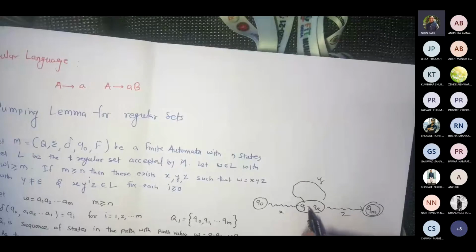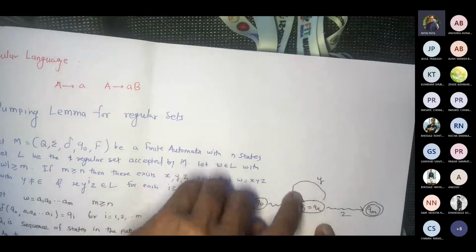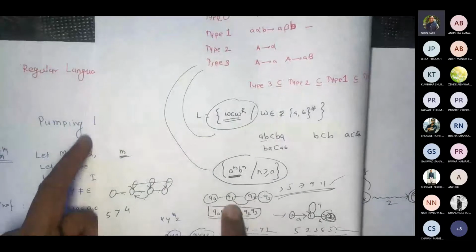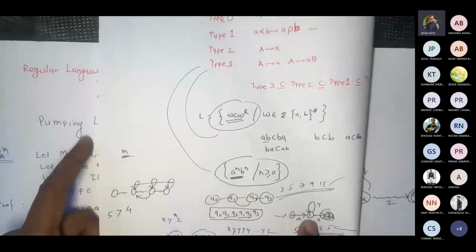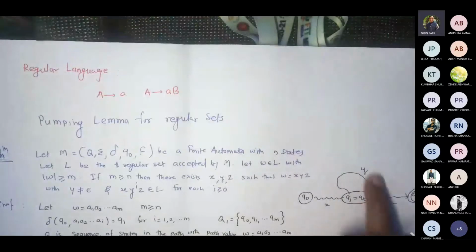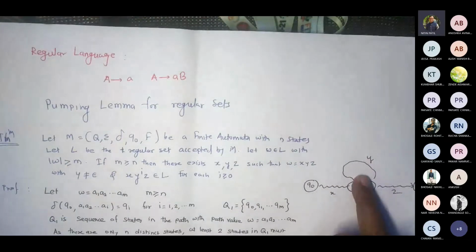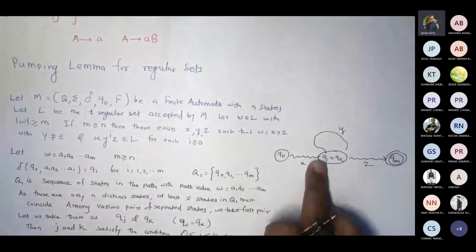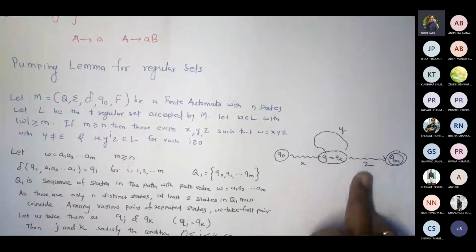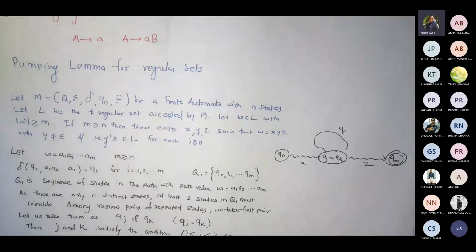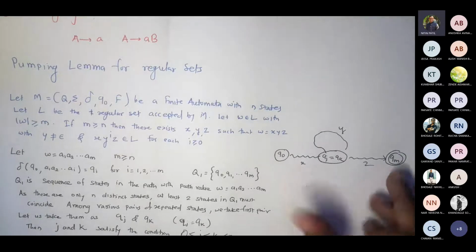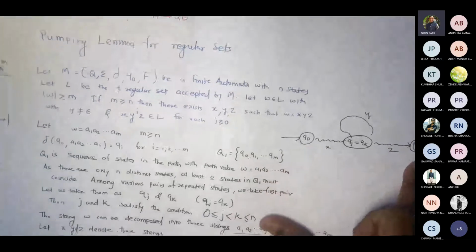Now in this case, if it is a self loop, then it could have Qj equal to Qk. If it is not a self loop, then this is a path from Qj to Qk. We don't know. In one case, I said Qj to Qk. I may have this kind of stuff, or I may have this kind of stuff. That's what I don't know. How can I represent this? So if I think of this diagram, then what can I do? So this would be the path for w, right? Because this finite automata should accept w, with the assumption that this is initial and this is final.